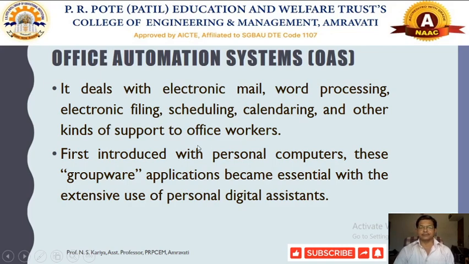Different types of executives working in organizations are given information support by means of these word processing software. All these activities associated with office workers primarily deal with the office automation system.